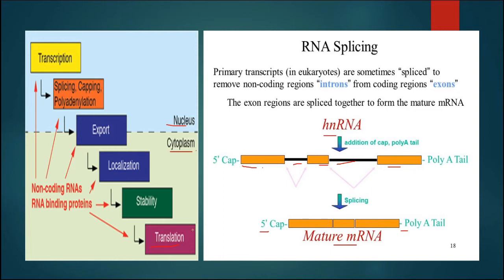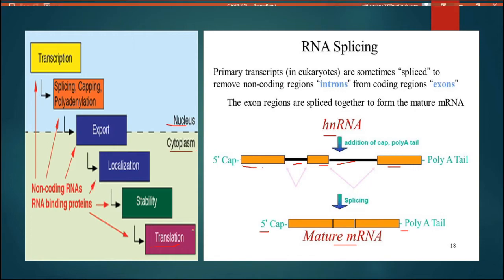So the maturation of hnRNA into mRNA requires these steps, that is splicing, tailing as well as capping, and all these occur in eukaryotes only, not in prokaryotes.